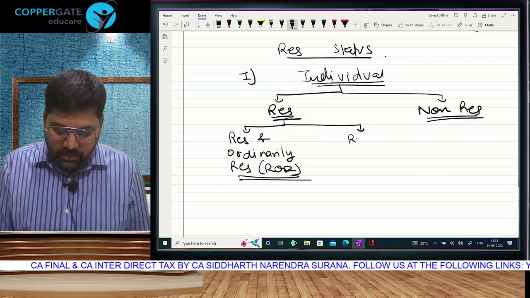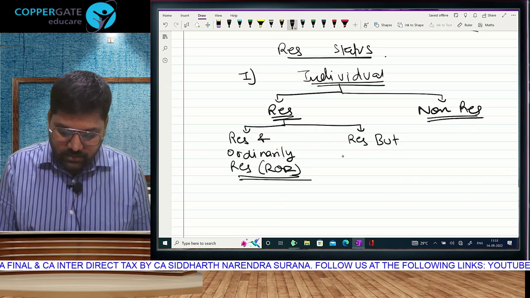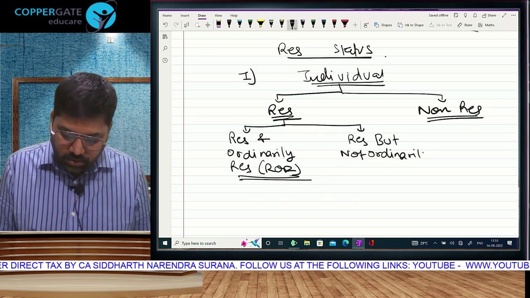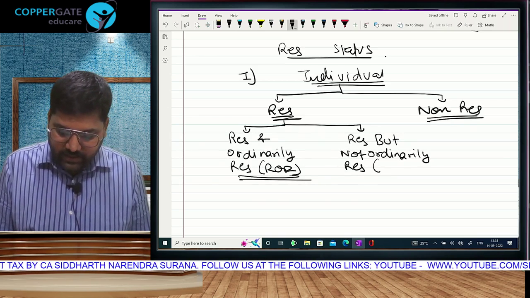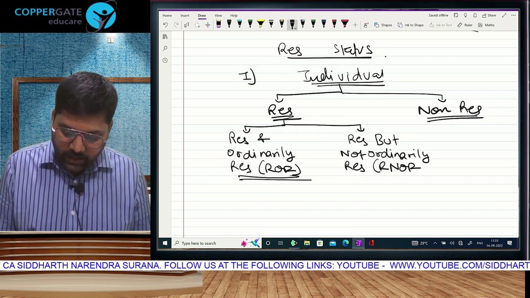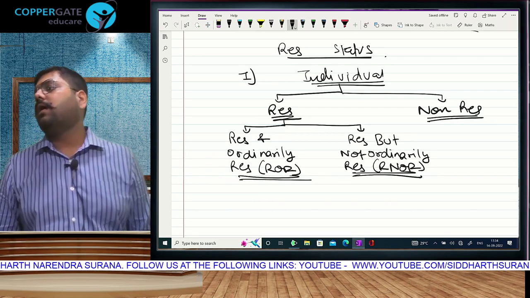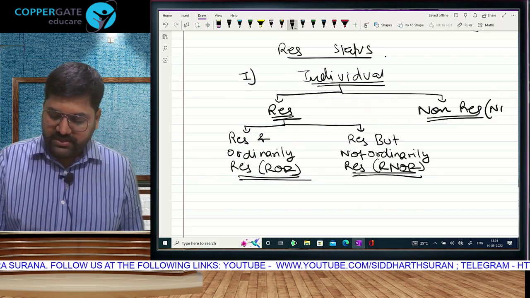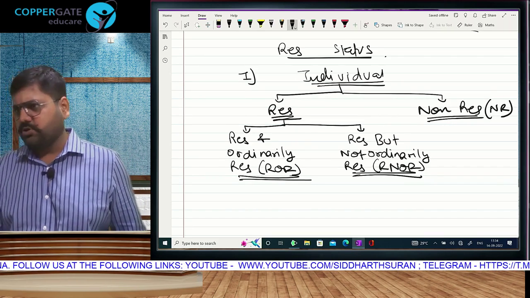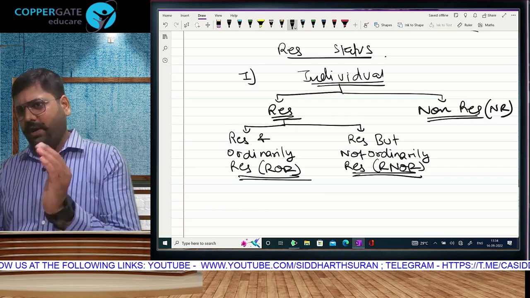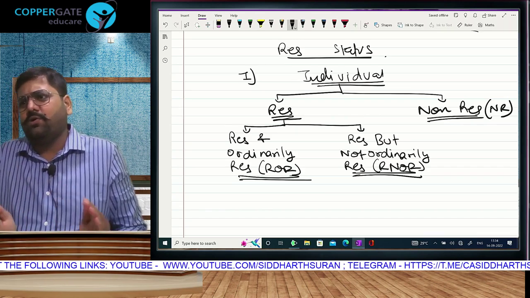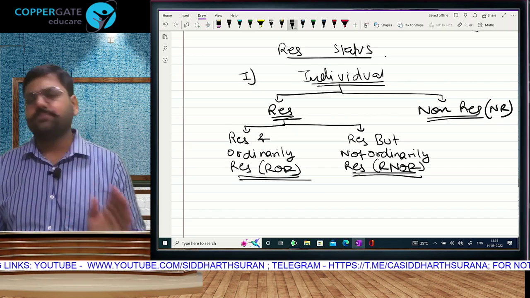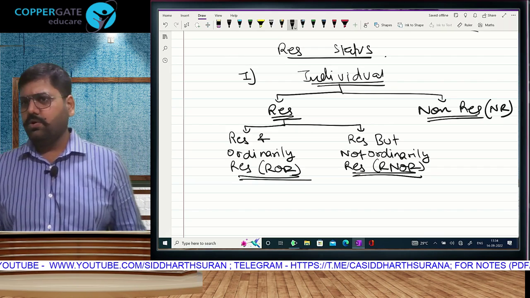And second, resident but not ordinarily resident, that is RNOR. ROR and RNOR are acceptable short forms in the exam, and of course here we say NR. If you have written ROR or RNOR or NR at any point, it is accepted, no problem. Certain short forms are accepted, but certain short forms are not accepted. I will tell you whichever are okay.